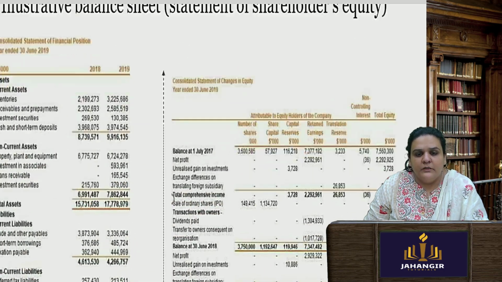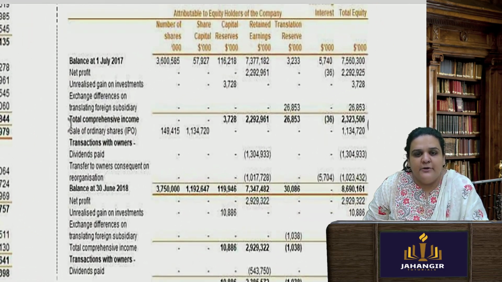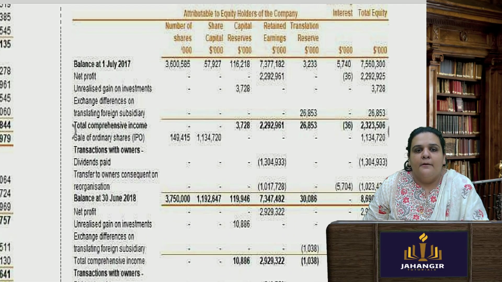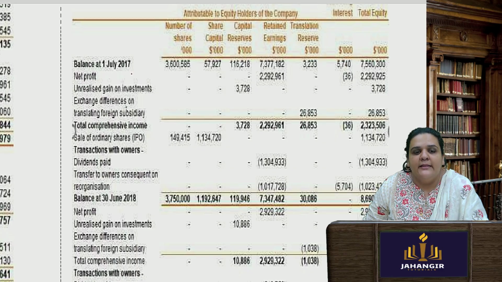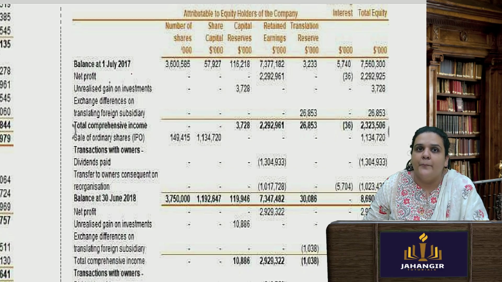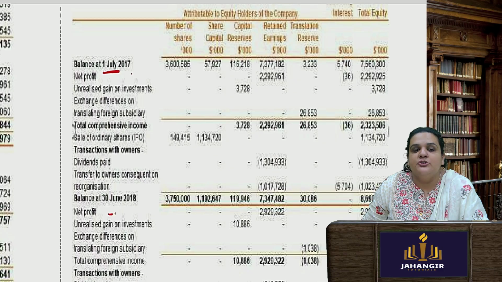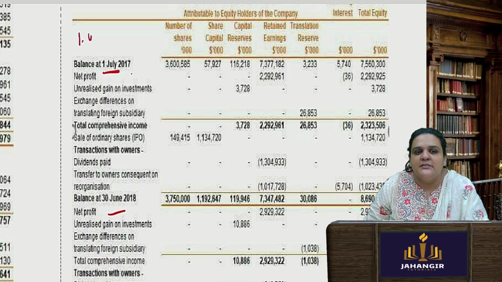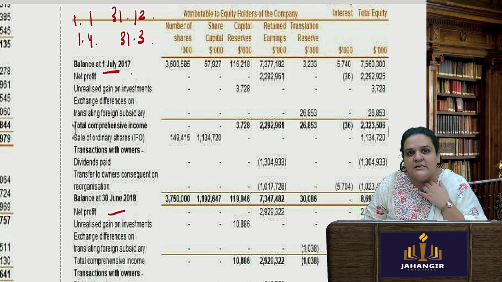Okay, now see this statement of shareholders' equity. Balance as on 1st of July and then balance as on 30th of June. So their opening is July and year ending is June. They start on 1st July 2017 and closing is on 30th June. Generally we follow the financial year which starts from April till 31st of March. Some of them follow 1st January to 31st of December. Okay, so it depends. Generally as per the standard balance sheet, if you see the year, you see it is the financial year.